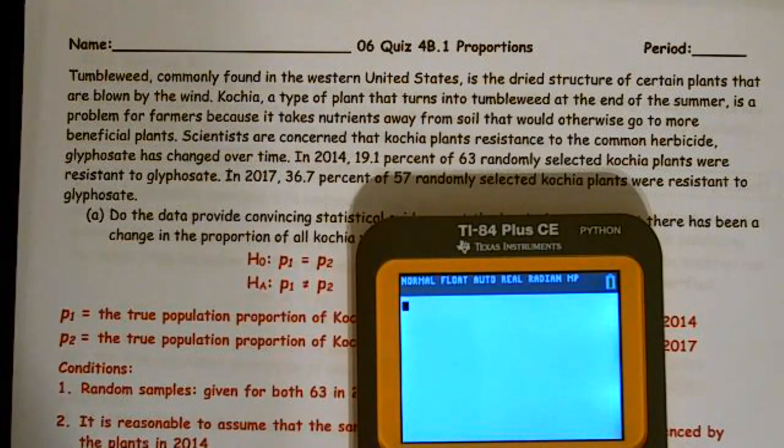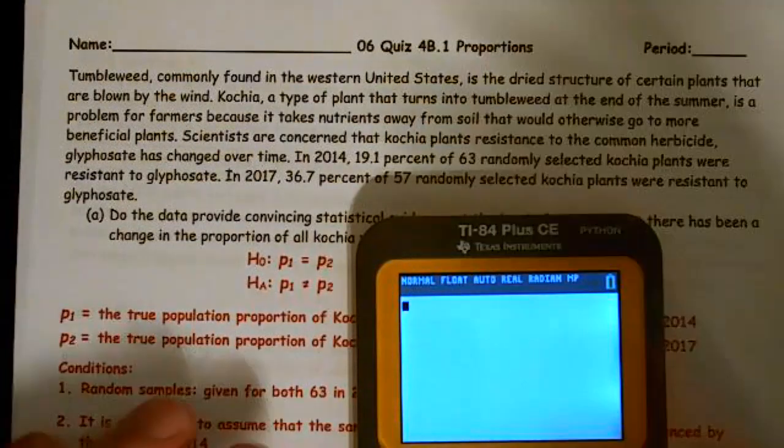Tumbleweed, commonly found in the western United States, is the dried structures of certain plants that are blown by the wind. Kochia, a type of plant that turns into tumbleweed at the end of the summer, is a problem for farmers because it takes nutrients away from the soil that would otherwise go to more beneficial plants. Scientists are concerned that Kochia plants' resistance to the common herbicide glyphosate has changed over time. In 2014, 19.1% of 63 randomly selected plants were resistant to glyphosate.